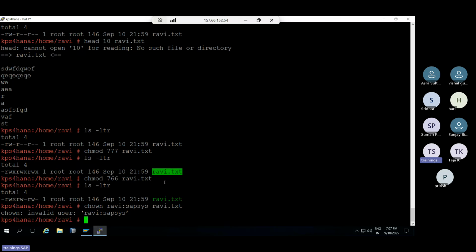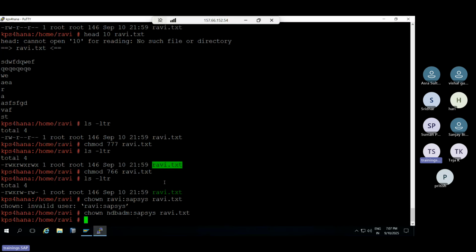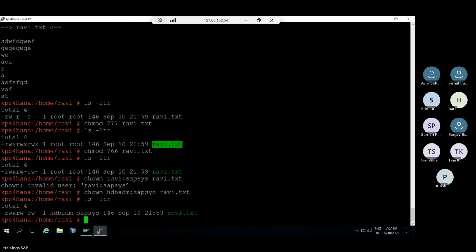If the user Ravi exists, this will work. Otherwise, I can change it to the HDB ADM user. So now it is changed. See, earlier Ravi.txt was owned by the root user and the group was this one. Now this file is owned by HDB ADM and SAPBASIS, which means the owner of the file is HDB ADM now and the group is SAPBASIS.